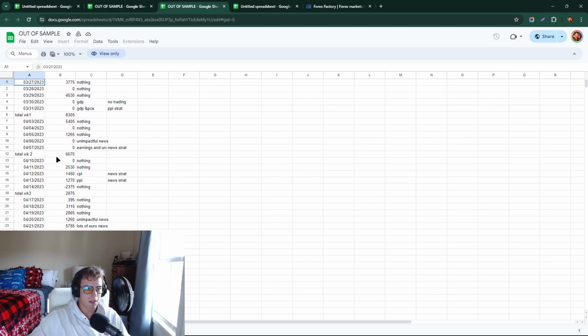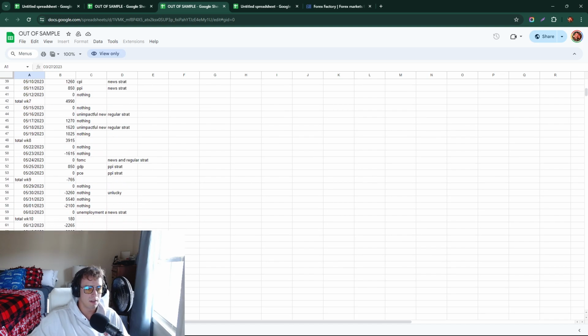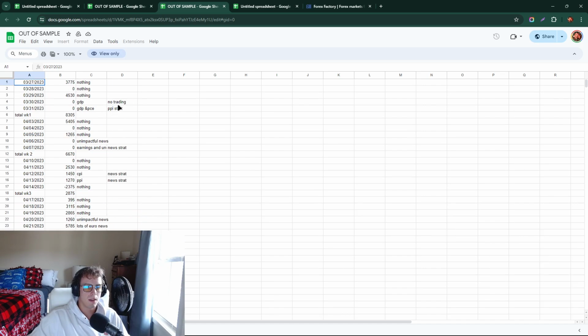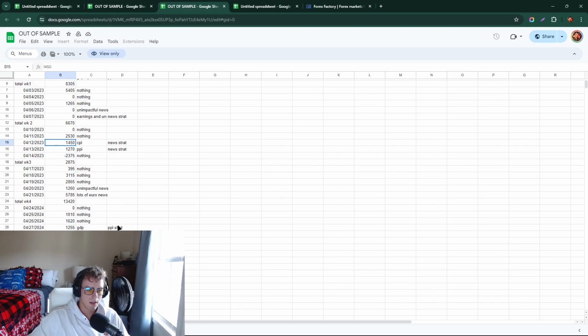So from March 27th until 6/13, the June contract, 44,000 profit with a 4,100 drawdown. Again, regular strats here. We had the PPI strat, which is just the regular lower impact news strategies. Right here, CPI, we use that CPI news strategy, gained 1,400.